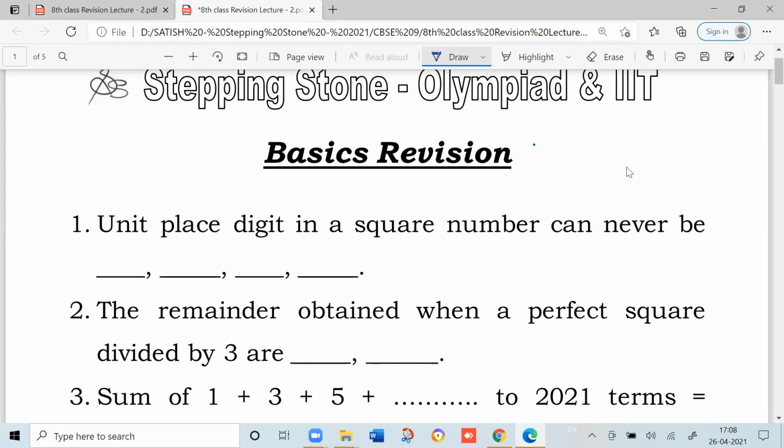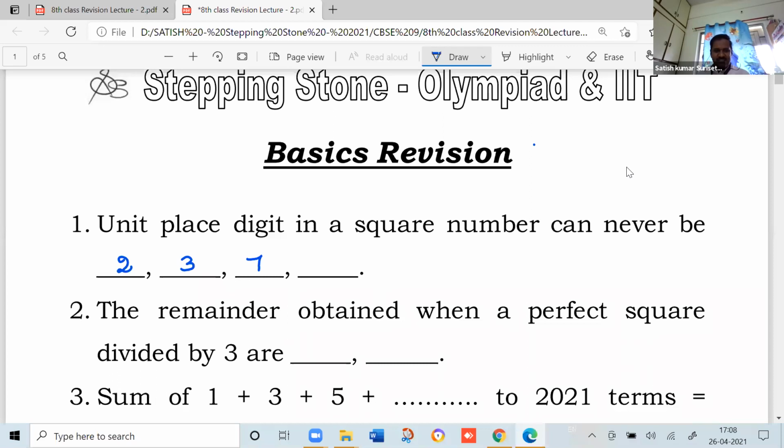Sir, 2, 3, 7, and 8. Good. 2, 3, 7, 8. So if a number ends with these digits, we can say that it can never be a perfect square at all. Next, the remainder obtained when a perfect square is divided by 3 is.